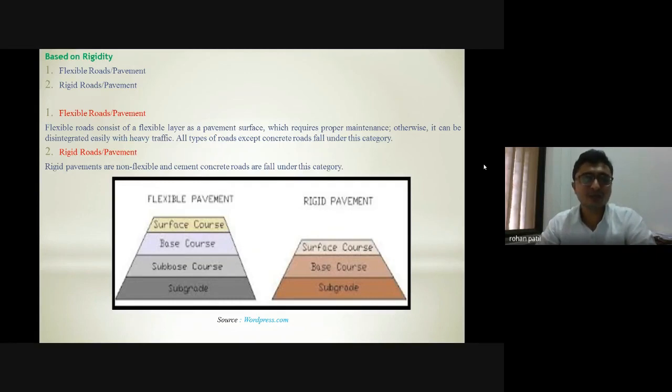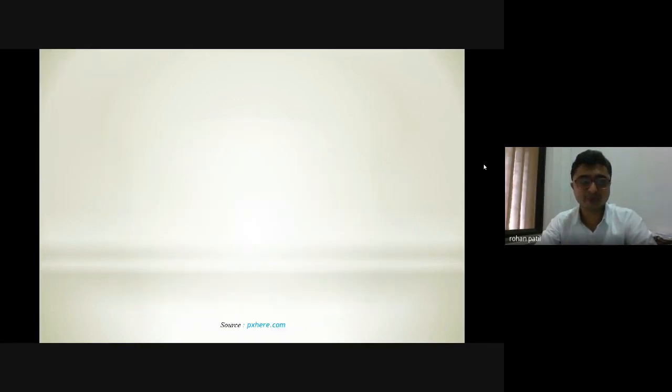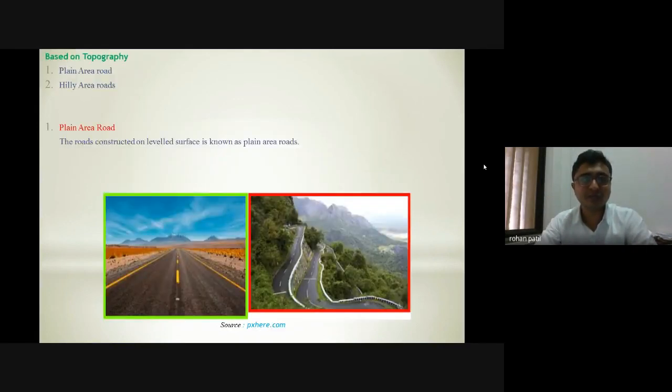Then rigid roads are non-flexible pavements, which are made up of cement concrete. There is a higher cost for rigid pavement, and it has less maintenance cost. Based on topography, I am having plain area roads or hilly area roads. A lot of emphasis has been given under PMGSY to connect all the villages which are in remote locations, which are to be connected by PMGSY.